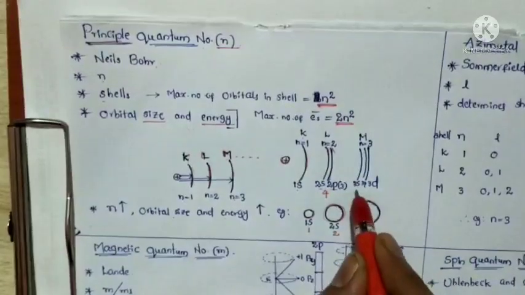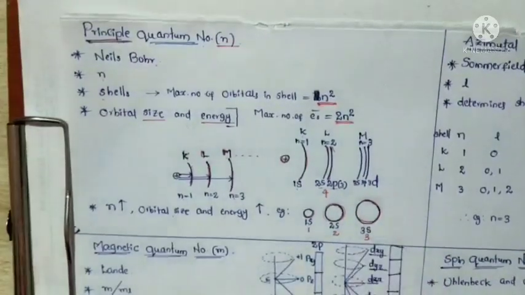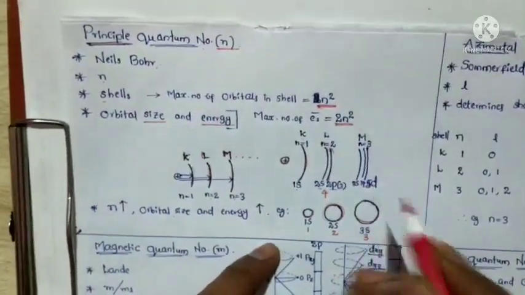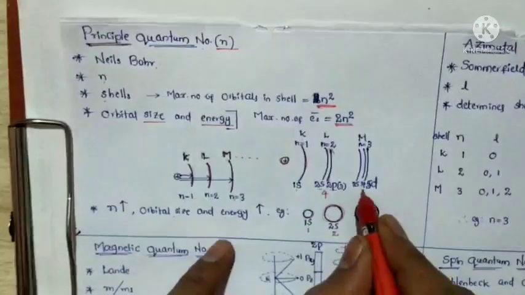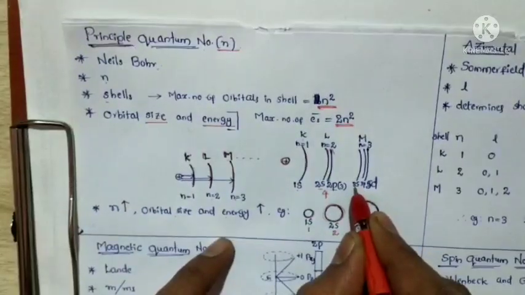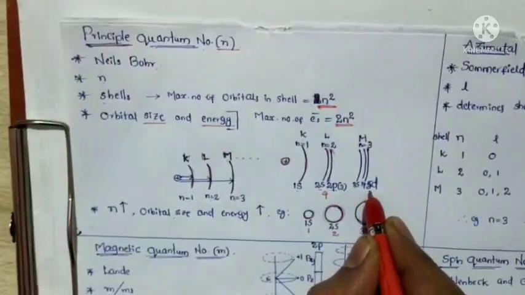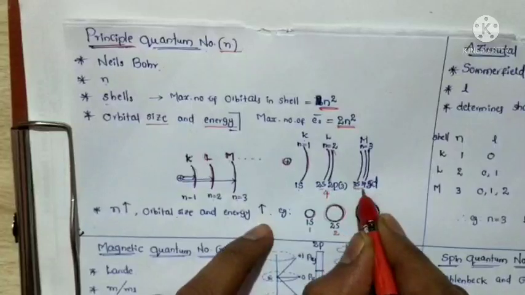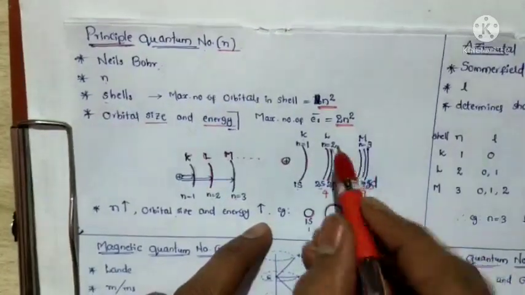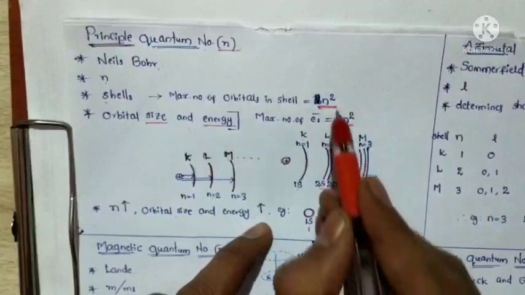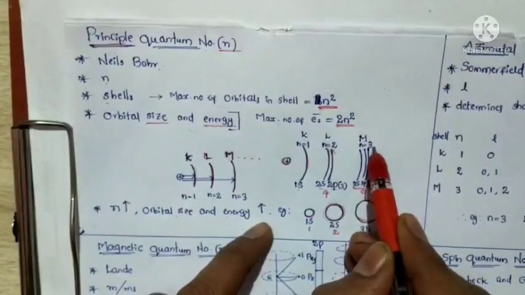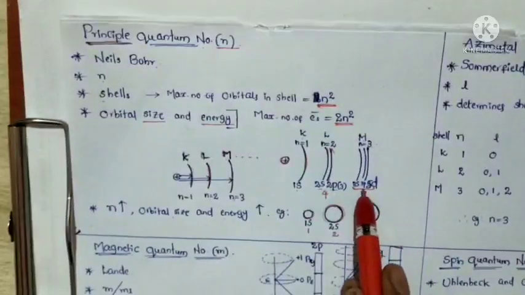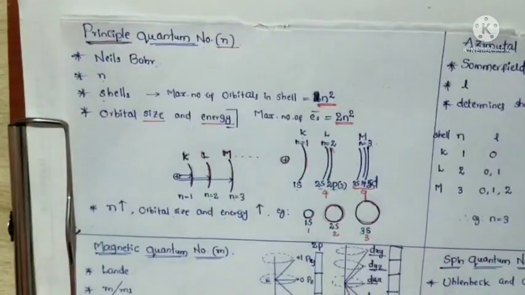For n equal to 3, the M shell, 3 square means 9 orbitals: five d orbitals, three p orbitals, and one 3s orbital.